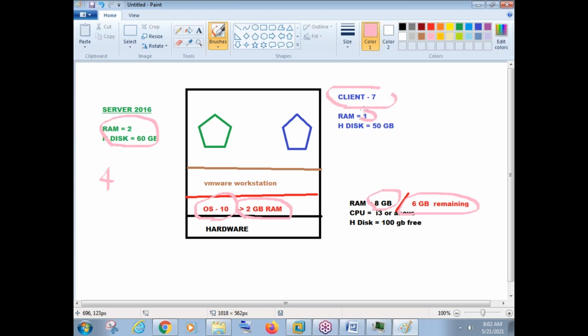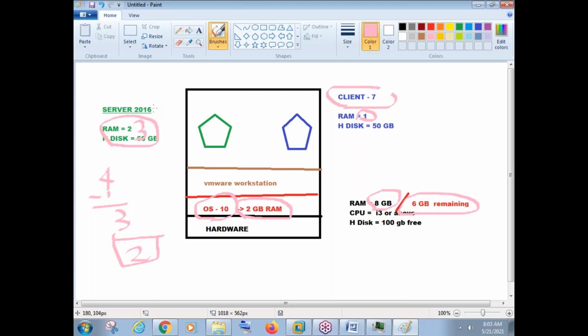How much are we assigning here? 1 GB. So for minus 1, how much will it be? 3 GB will be remaining. So if 3 GB is remaining, we can do one thing. Instead of assigning 2 GB in the server, we can assign 3 GB, and 1 GB. So how much will be remaining now? 2 GB. So this hardware configuration is more than enough for you to do practicals.